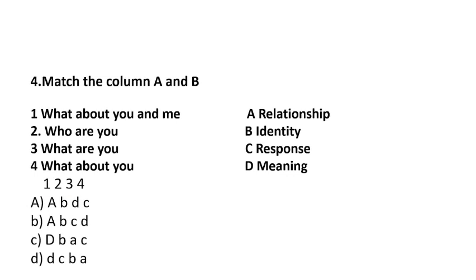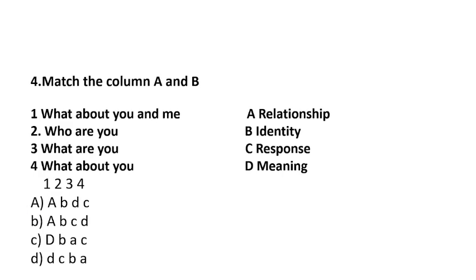The options are 1, 2, 3, 4: A, B, D, C; A, B, C, D; D, B, A, C; and D, C, B, A. This is basically a question from brand management, from the brand equity model. This question is from Keller's brand equity model. Here they have given the pyramid. Let us see the answer.